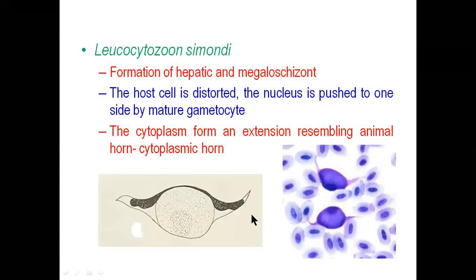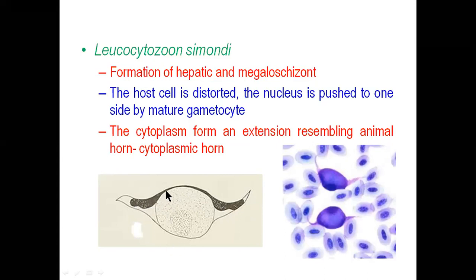Okay, we'll just have a quick overview. Leucocytozoon simondi forms two types of schizont: one is the hepatic schizont and the other is the megaloschizont. The megaloschizont stores the nucleus.